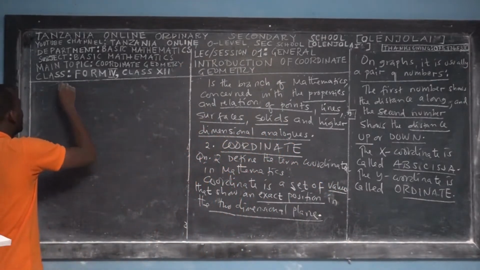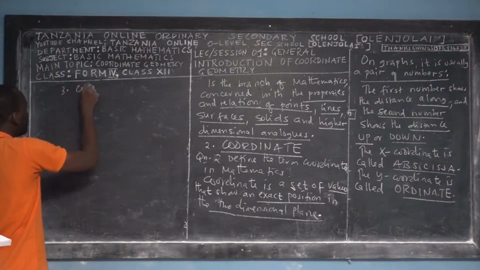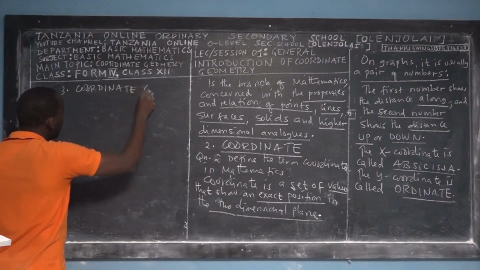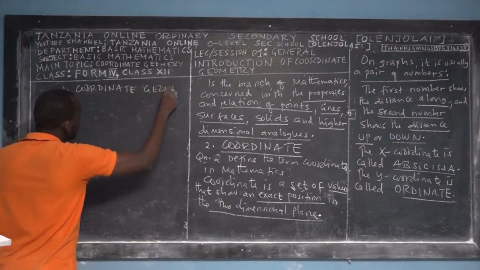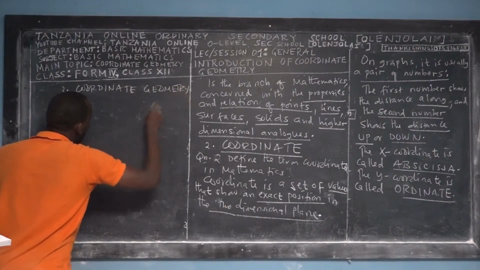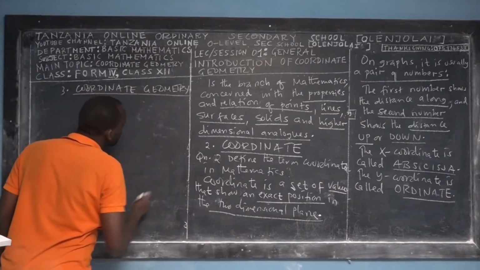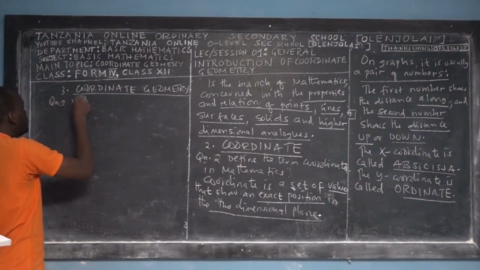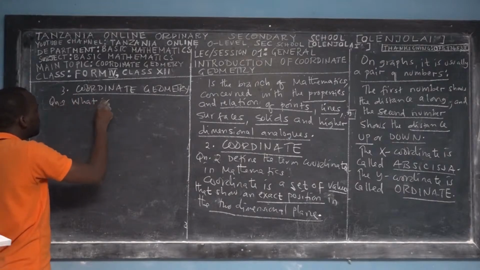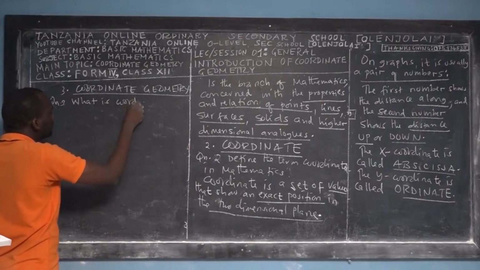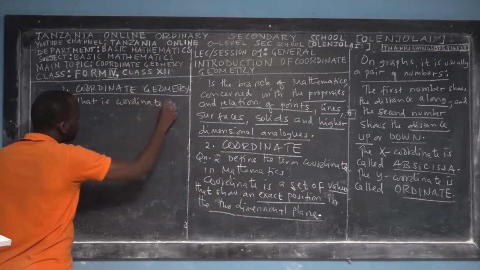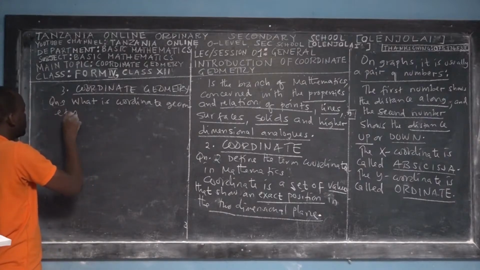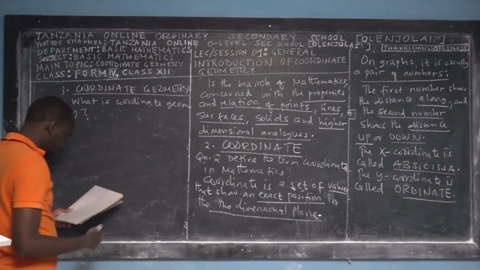So now we have just said the terminology in this general introduction. It's called coordinate geometry. And question 3: what is coordinate geometry?